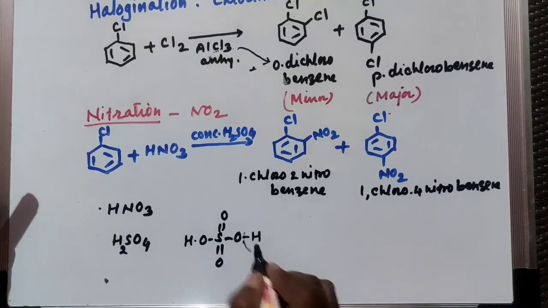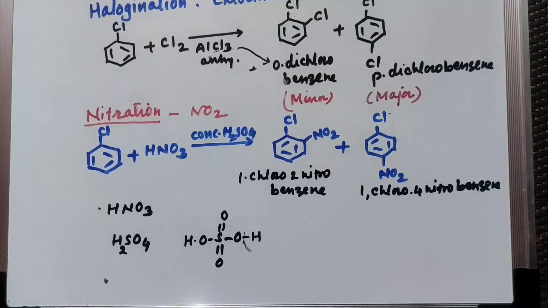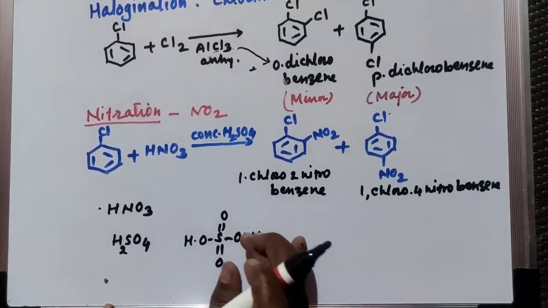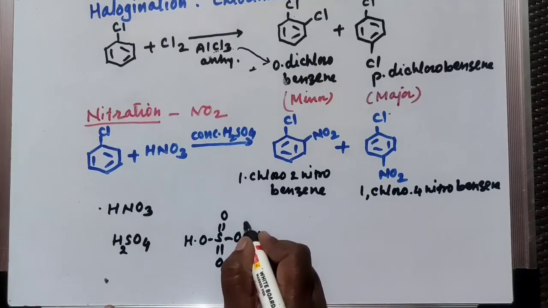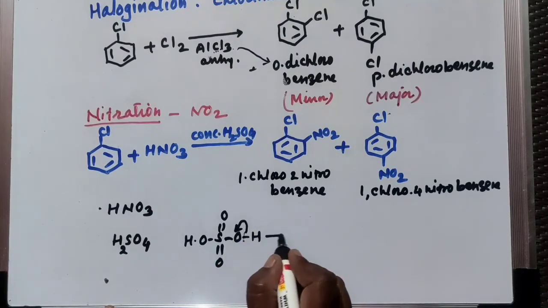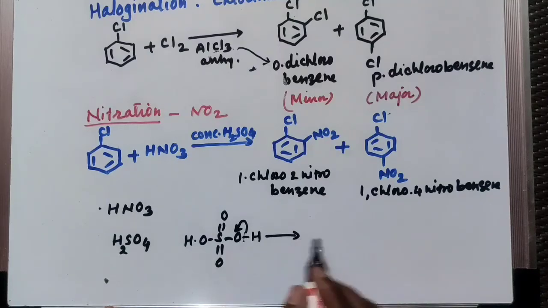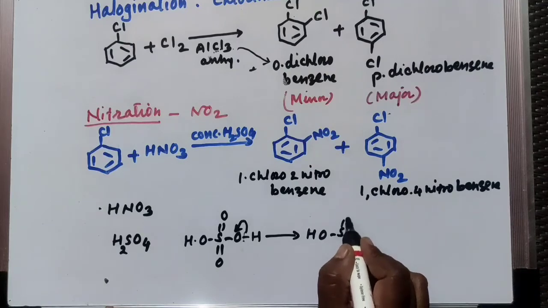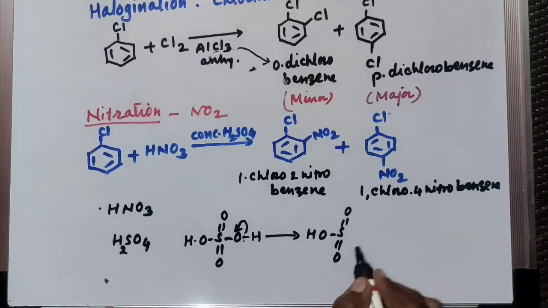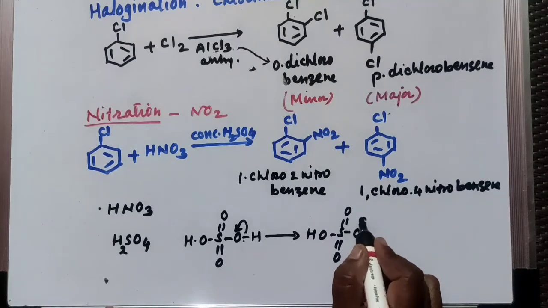So here in this case what happens, actually this oxygen takes both the electrons, and here there is a formation of OH bond, and you will get HO, SO, O minus and H plus ions.